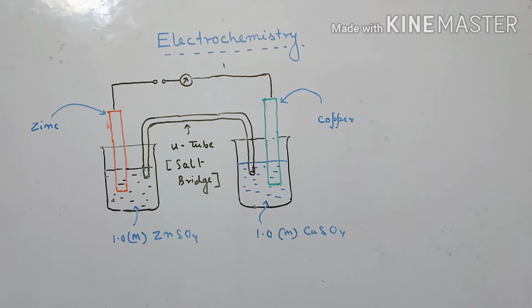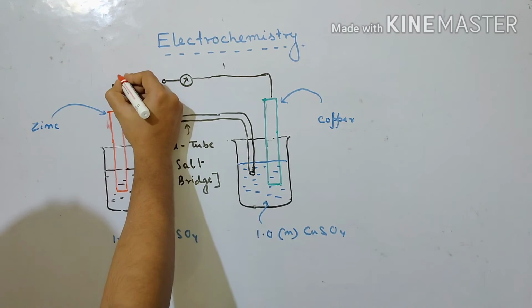Now the point is, when the circuit is completed by inserting the key in the circuit, it is observed that the electric current flows through the external circuit as indicated by the ammeter. So what happens when the circuit is attached?